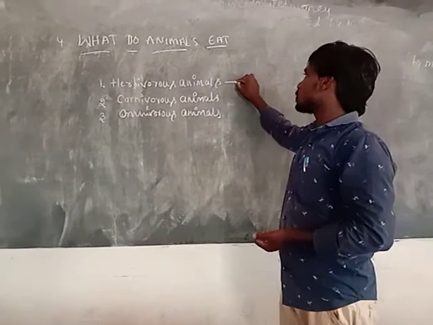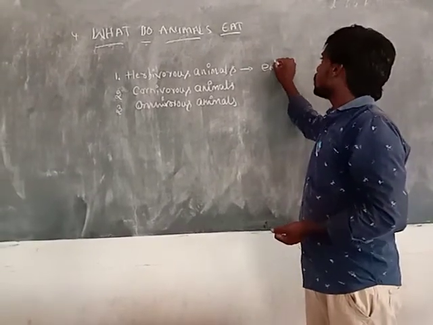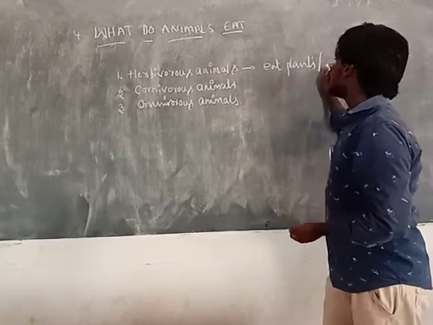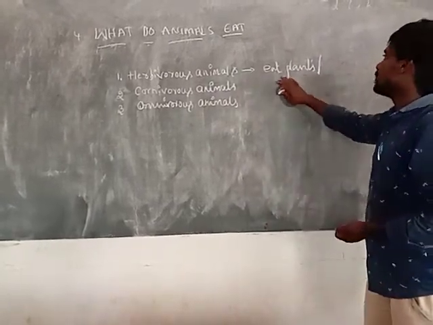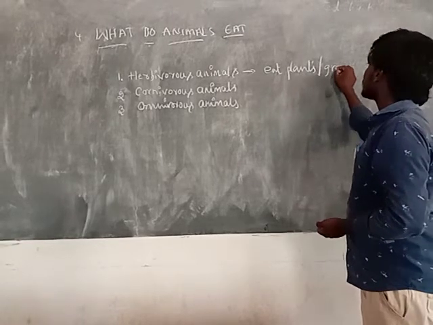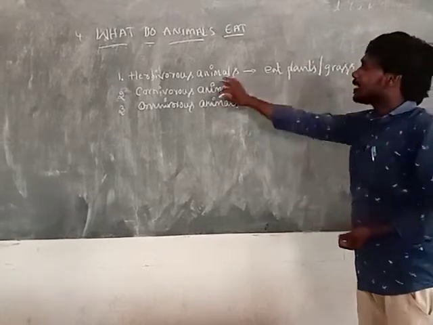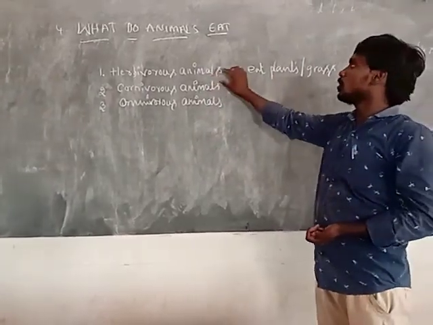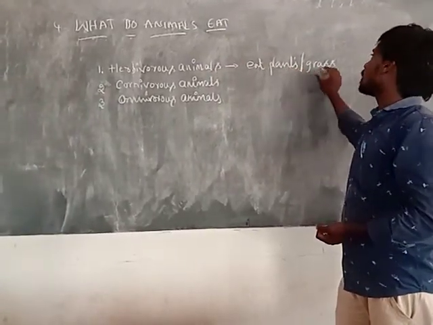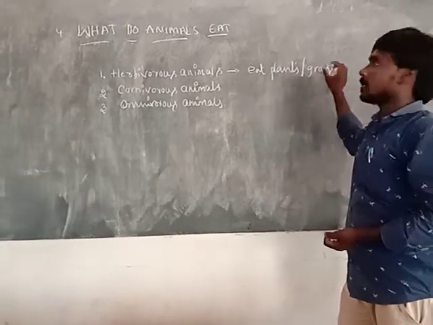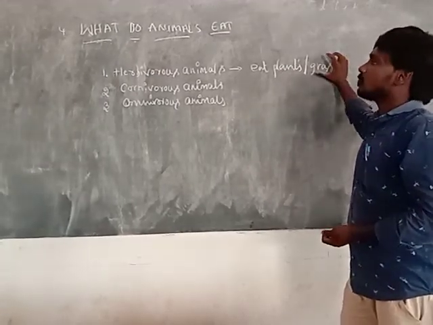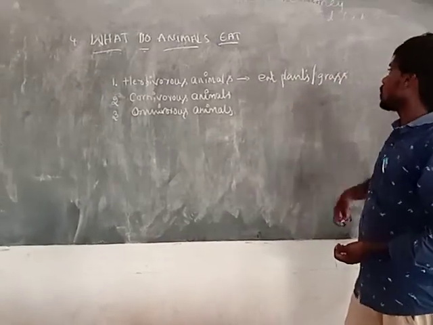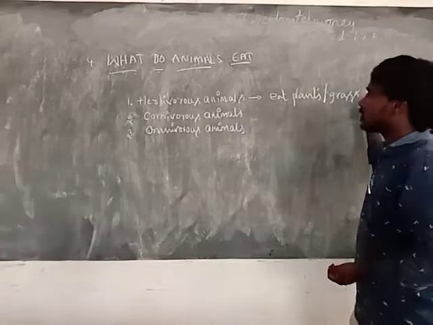Herbivorous means to eat only plants or grass-related plants. Animals that eat plants or grass are called herbivorous animals. These animals eat only plants or grass. That is the main point of herbivorous animals. So what are examples of herbivorous animals?